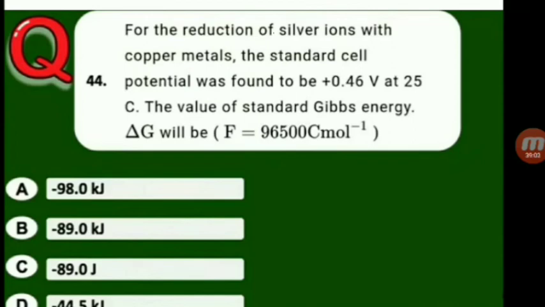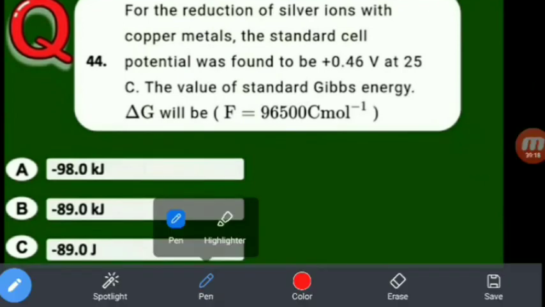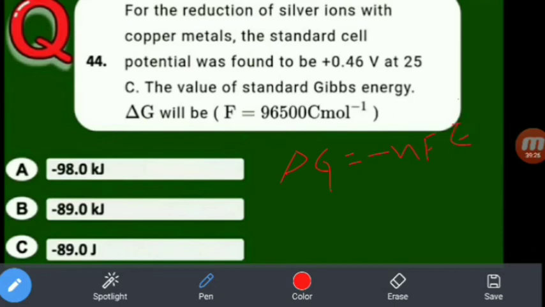Faraday F is equal to 96,500 coulombs per mole. So we want the standard Gibbs energy, delta G. Delta G is equal to minus n F E0 cell.